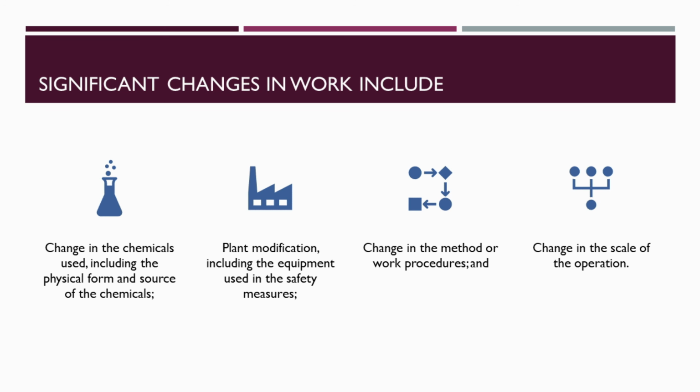Significant changes in the work include changes in the chemicals used, including the physical form and sources of the chemicals, plant modification, including the equipment used in the safety measures, change in the method or work procedures, and change in the scale of operation.